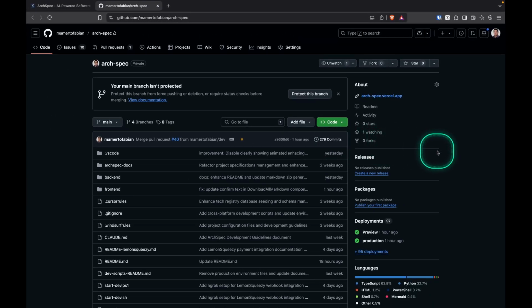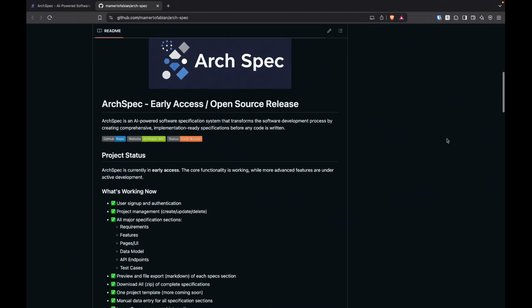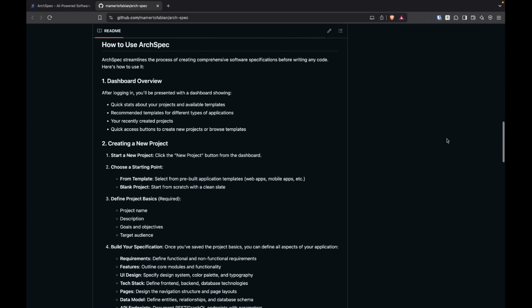Here's the good news. I'm releasing this as an open source project. Currently, it's private, but soon I'll make it public so you can contribute. You can clone the repository and run it locally using your own API key. I've extensively documented everything you need to do, including setup for both backend and frontend.